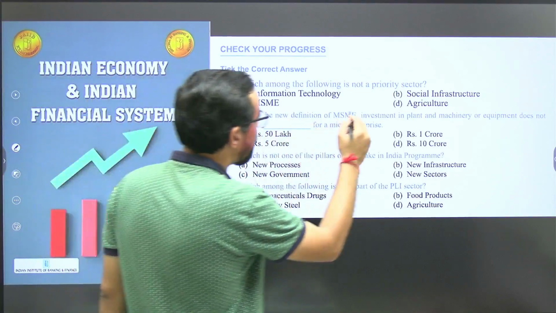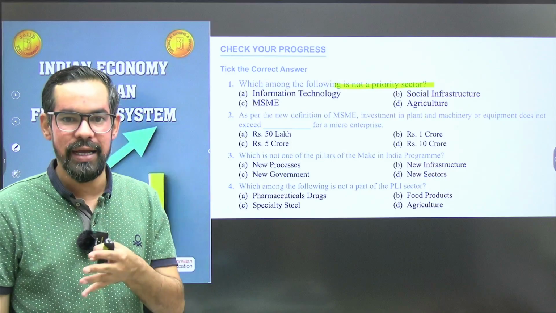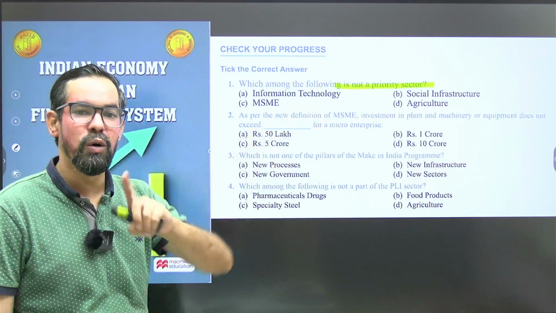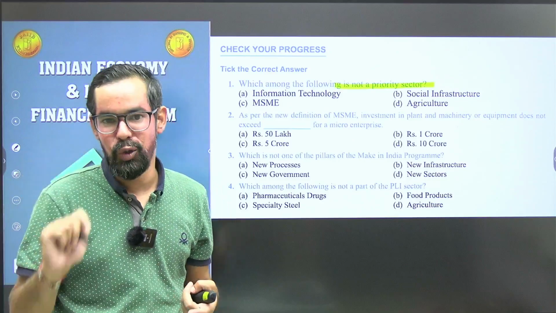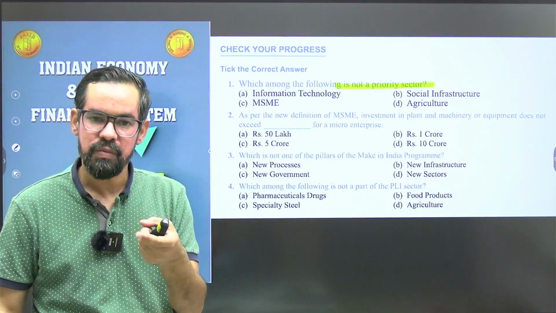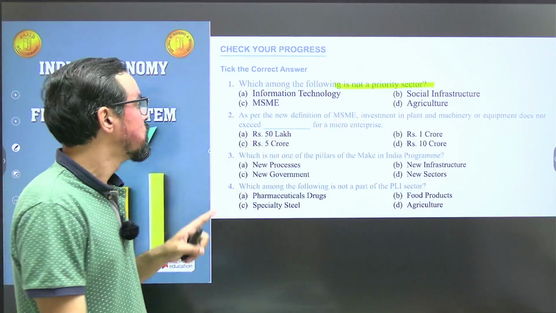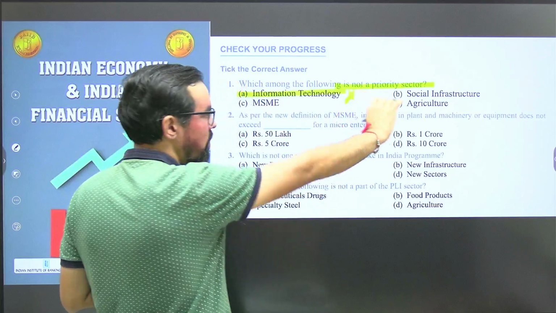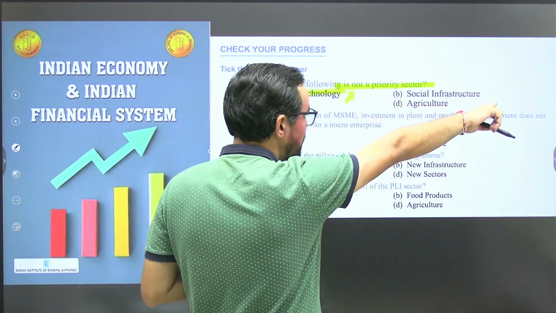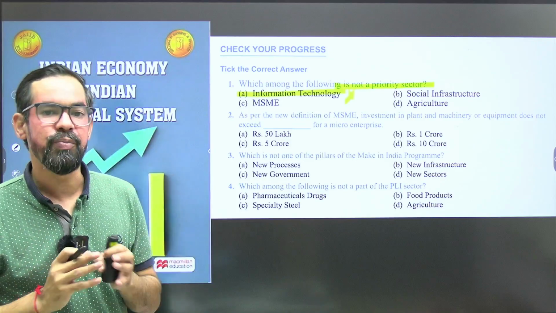Which among the following is not part of the priority sector? As I told you, we have 8 sectors in this one, and a similar question was asked in the May 2023 examination. Maybe this time also they'll ask some question based on this. Information technology is not part of the priority sector. The remaining ones, social infrastructure, agriculture, MSMEs, are all part of the priority sector.